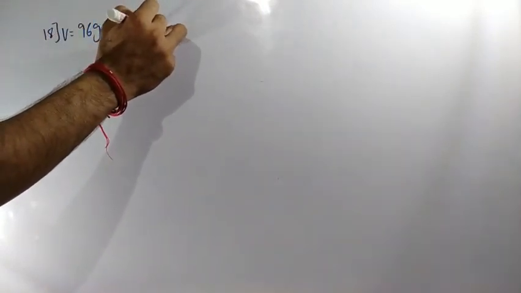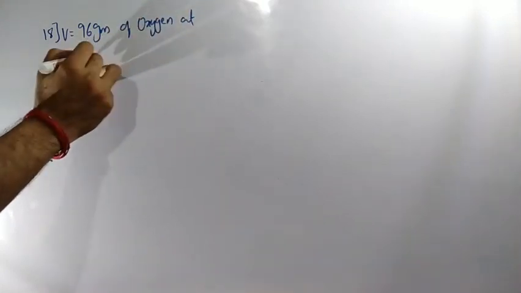In an isothermal reversible expansion, they are telling that the volume of 96 gram of oxygen at 27 degrees Celsius is increased from 70 liter to 140 liter. Okay, 70 liter to 140 liter. Now, next, what do we have here?